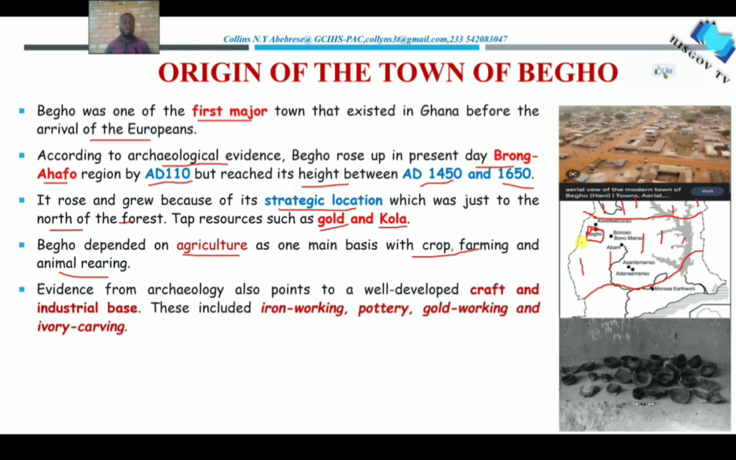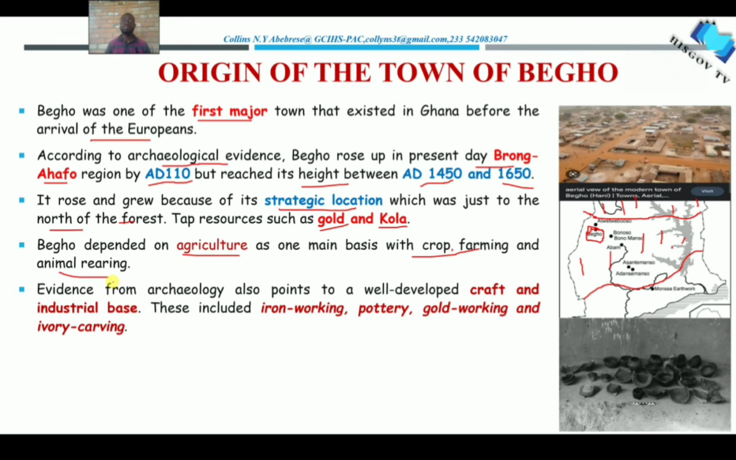Now let's take a look at another evidence that archaeologists were able to discover. By the way, this is the modern town of Bego. All right, so yeah, that's it. So let's move on. Now, evidence from archaeology also points out that there was a well-developed craft and industrial base.